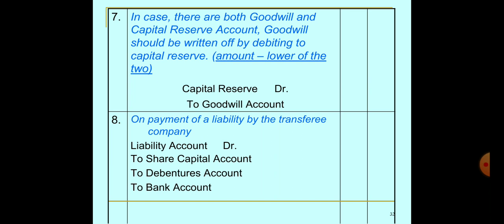On the payment of liability by the transferee company, if we are paying any liability, we know that liability has a credit balance because it is created by a credit. So liability account debit, as it should be paid either in the form of cash, securities, shares, or debentures. So liability account debit to share capital, to debentures, to bank.